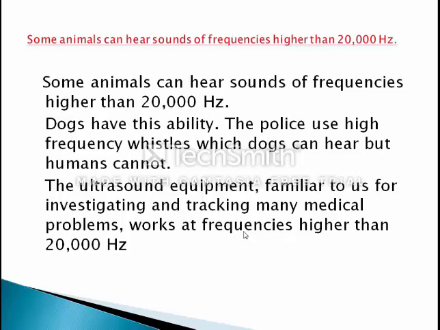Second, when we talk about the rhinoceros, it is an animal which can listen to a frequency of 5 Hz, very low frequency. So some animals listen to infrasonic, some animals listen to ultrasonic.